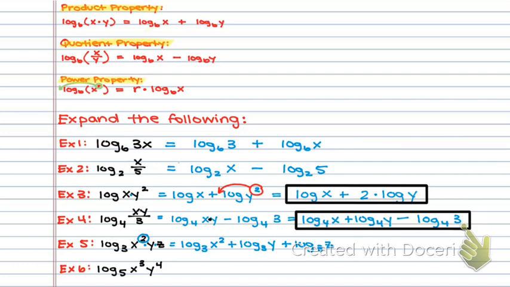That's me having used product property. Now I'm going to just take this exponent of 2 and bring it to the front, which puts me at 2 log base 3 of x plus log base 3 of y plus log base 3 of z.